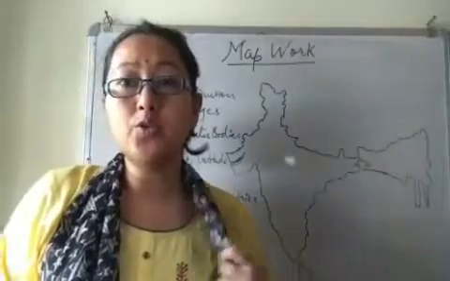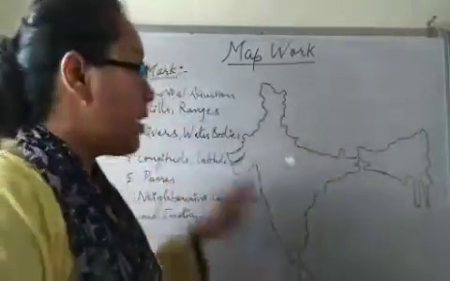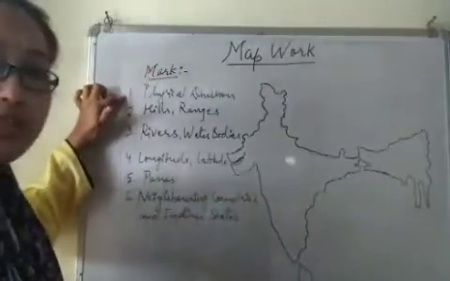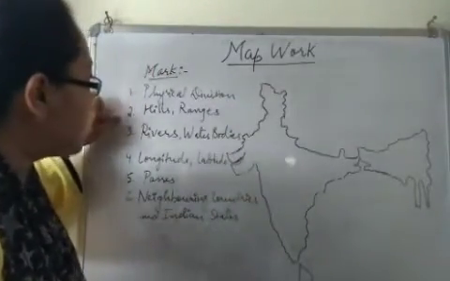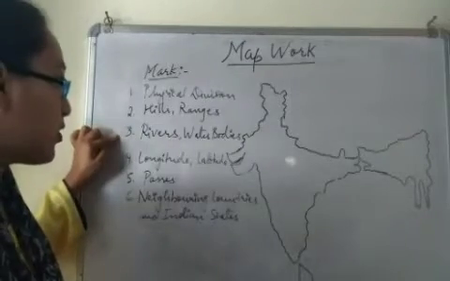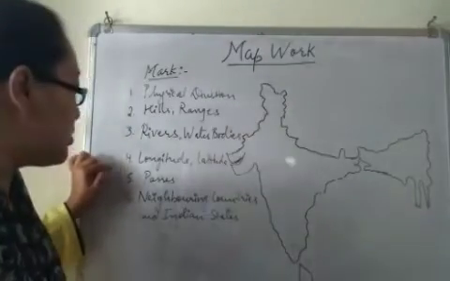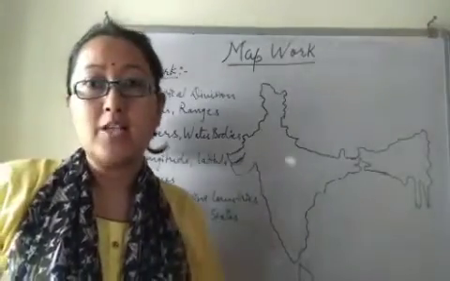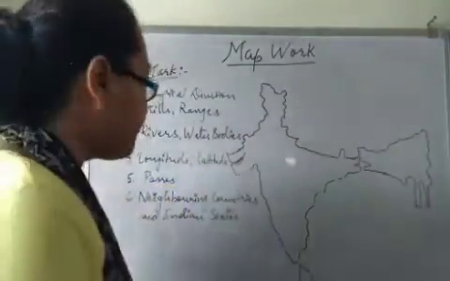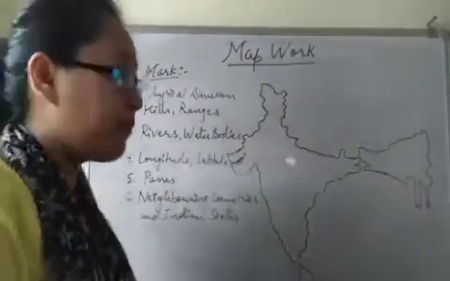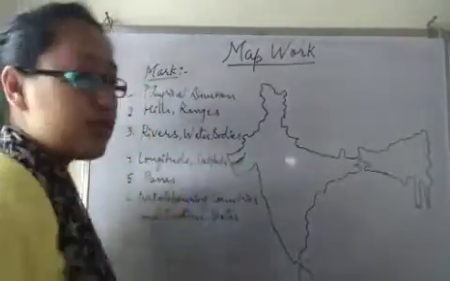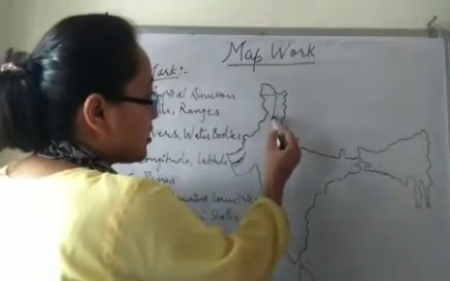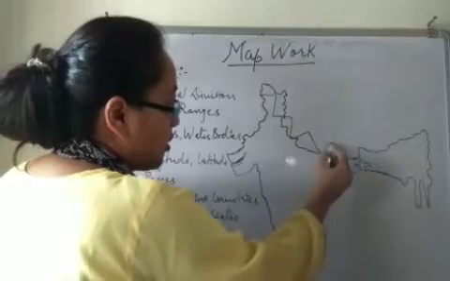Okay, we are going to do some map work, and the topics to be done today are physical division of India, hills and ranges, rivers, water bodies, longitude and latitude, passes, neighboring countries, and Indian states. So let's begin our map work. So first topic is physical division. Here we are going to mark first the northern wall.